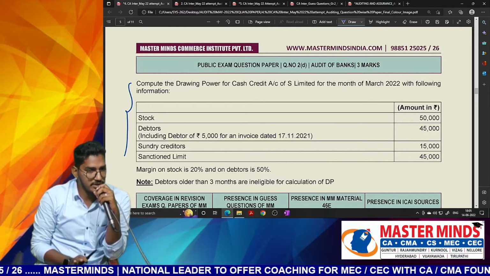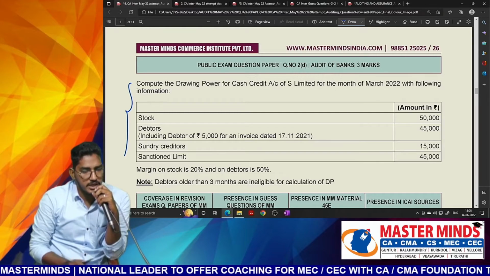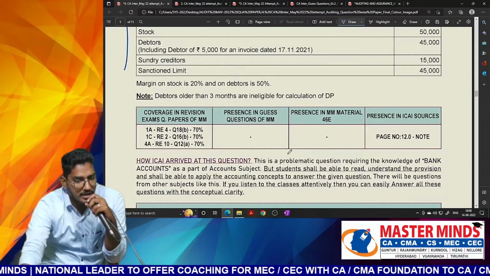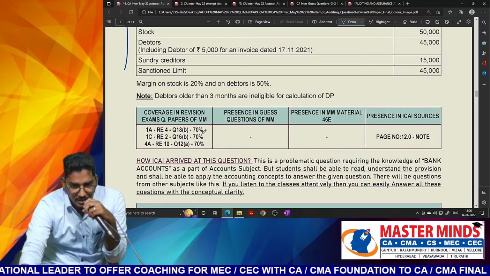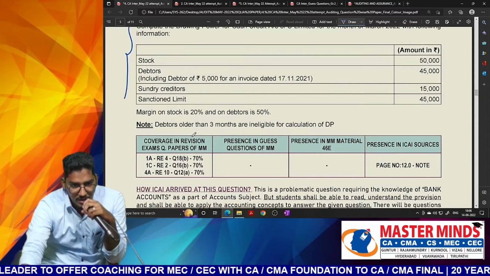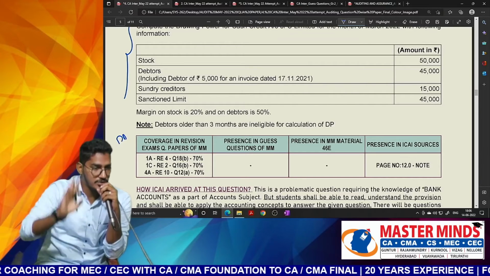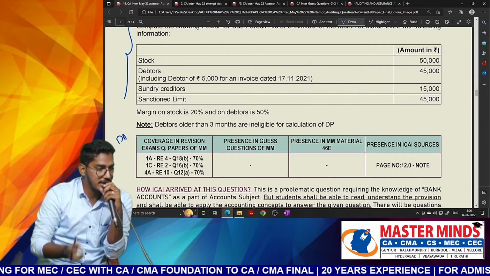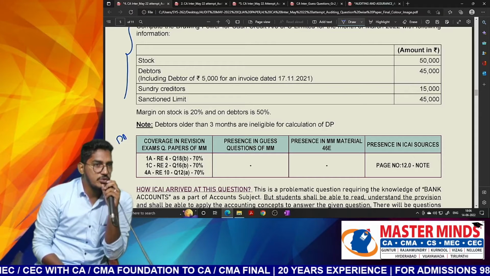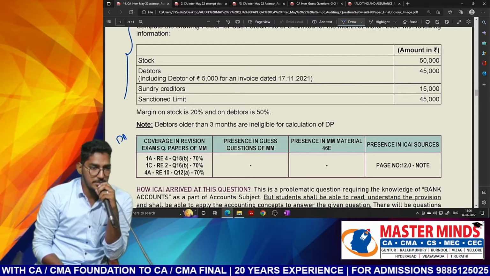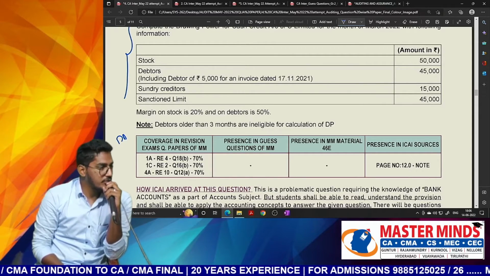What is the solution? I will tell you, but for the time being now, it is pretty much straightforward. It is not there in our MM material. So I think it is wrong here. How? See, they are asking about drawing power. We will have a theoretical question regarding drawing power, but they ask a question regarding calculation. So even if you don't do the calculation, but if you write some theory part, you will be able to score some 30-40% of the marks.